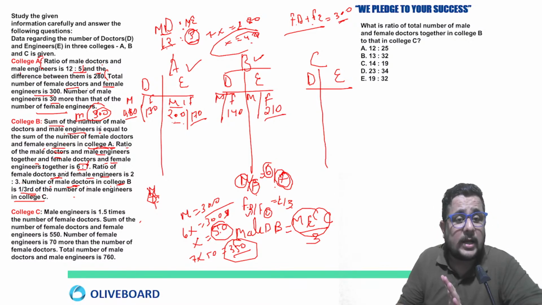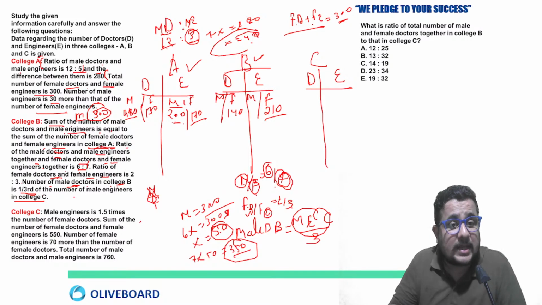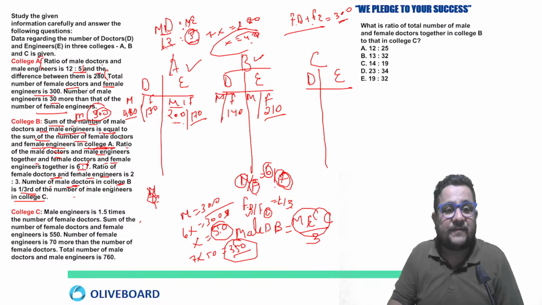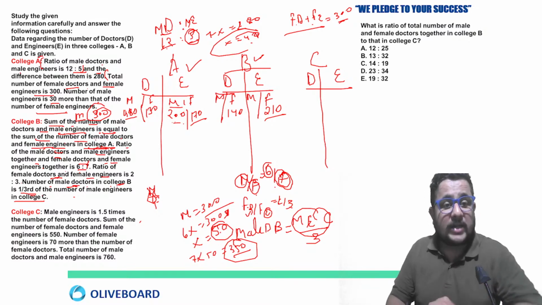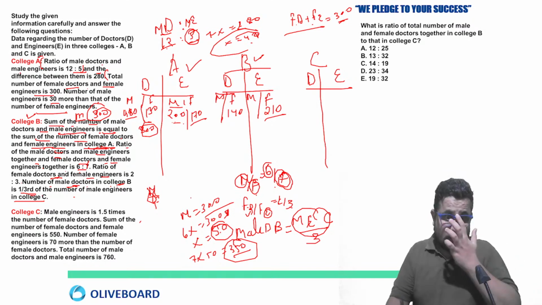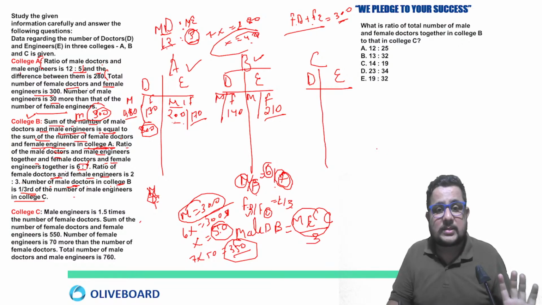How 300, you are asking? 300 came because this line is given: the sum of the number of male doctors and male engineers is equal to the sum of the number of female doctors and female engineers in college A. So in college A, total females were 300, which is equal to the total males of college B. That's why we took the data as 300 for college B, total males. Now you understood the first line.